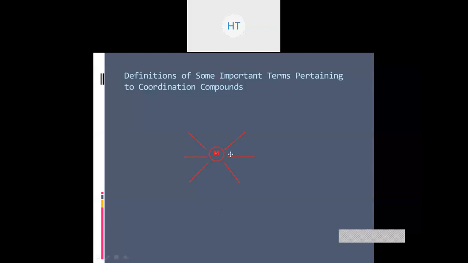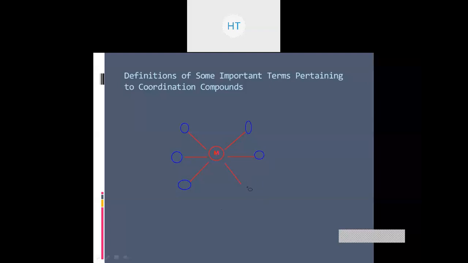Now, with whom is it going to form these bonds? The bonds are going to be formed with an atom, or a molecule, or an ion.